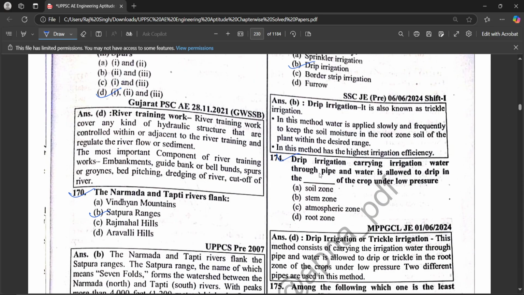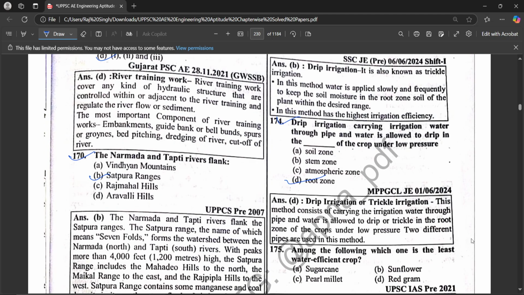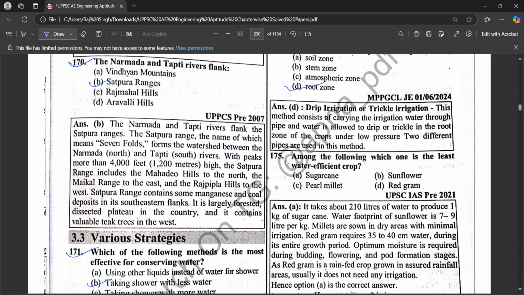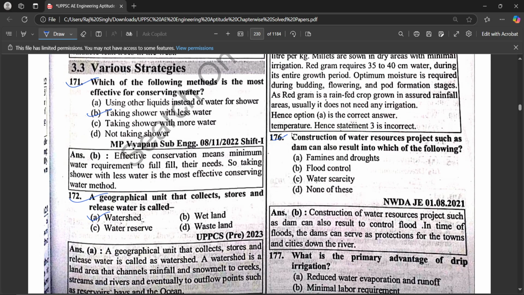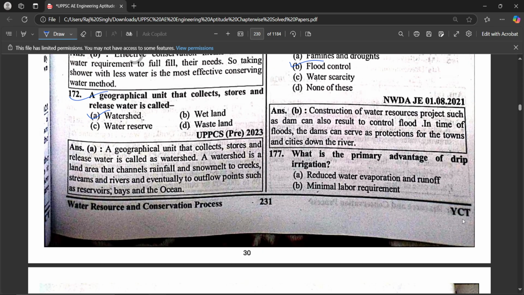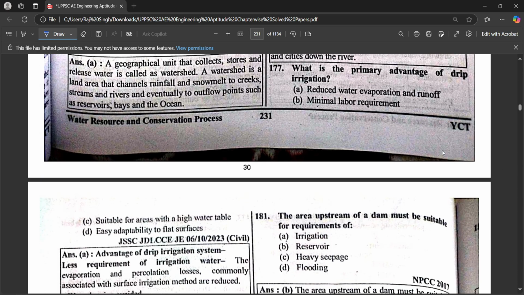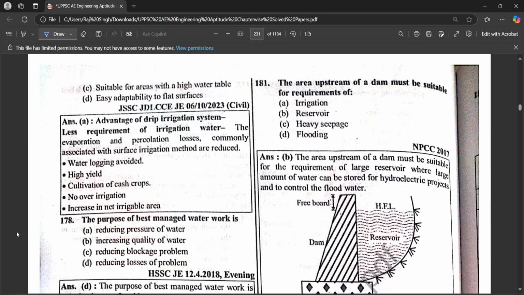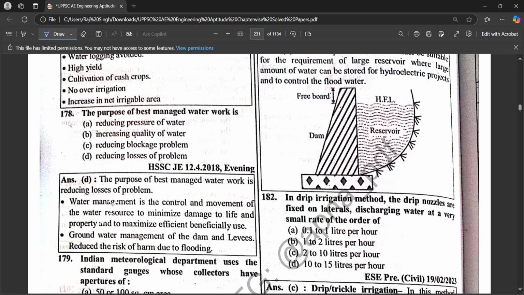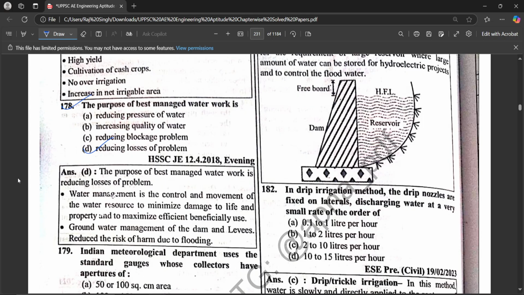Drip irrigation carries irrigation water through pipes and water is allowed to drip in the root zone of the crop under low pressure. Among the following, which one is the least water efficient crop? Sugarcane. Construction of water resources projects such as dams can also result in which of the following? Flood control. Which is the primary advantage of drip irrigation? Reduce water evaporation and runoff. The purpose of best managed water work is to reduce losses.